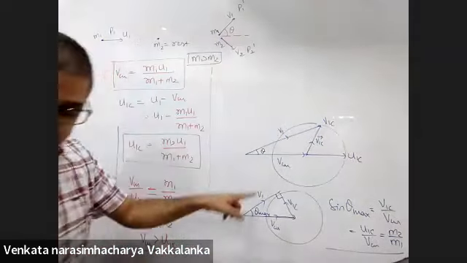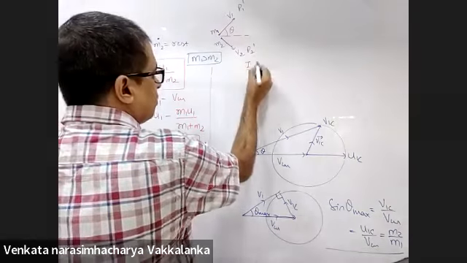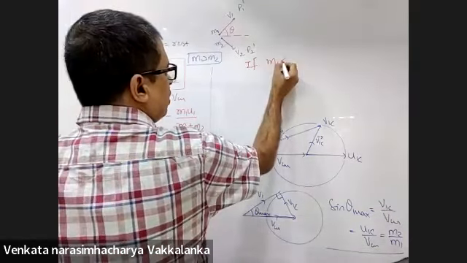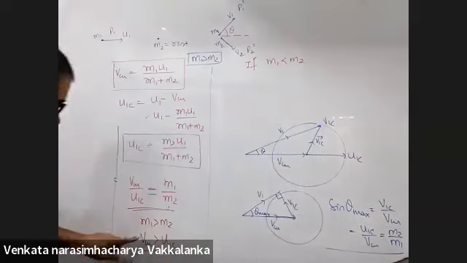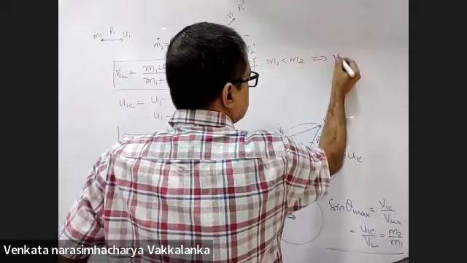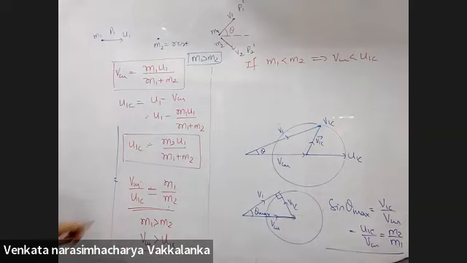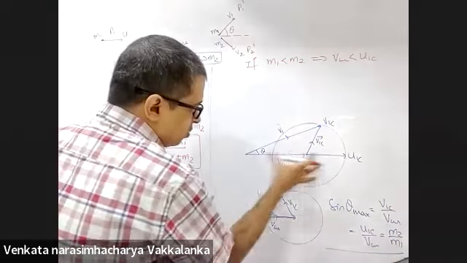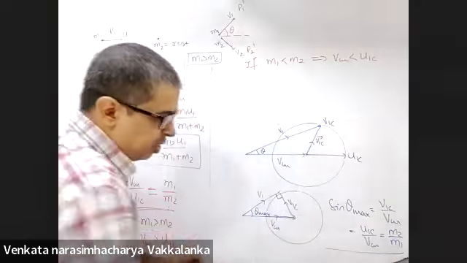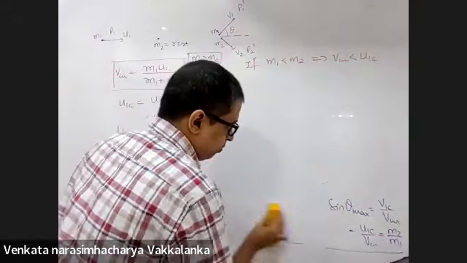Now listen, I'll try to accommodate just about this. Here, M1 is less than M2. Then that implies VCM is less than U1C. That means this length should become lesser than this. I'll make changes in the diagram.